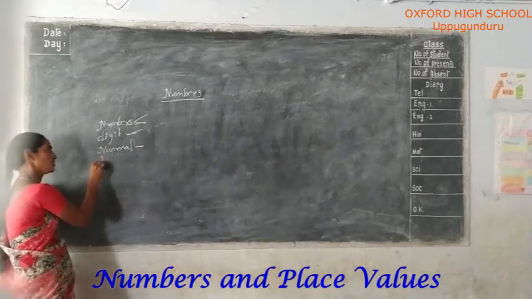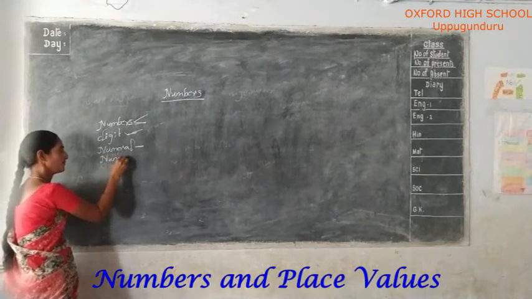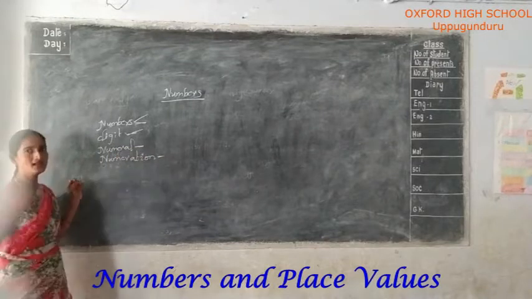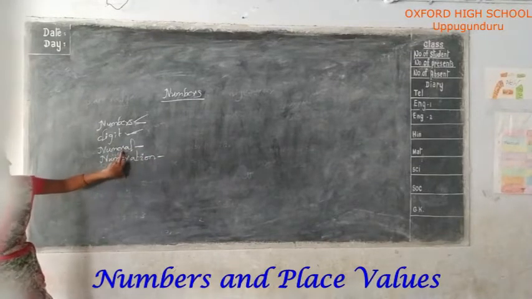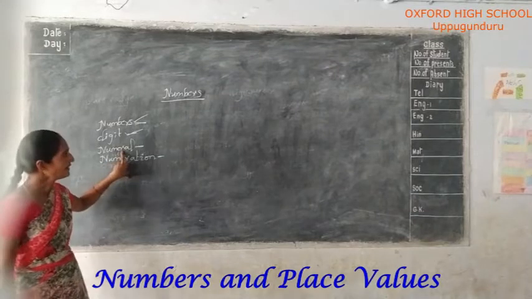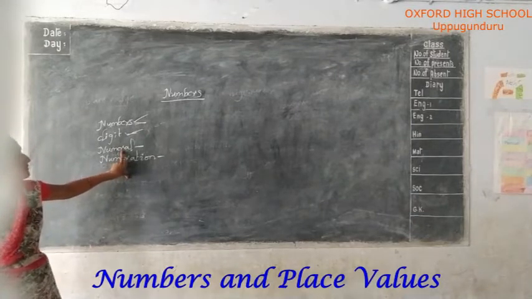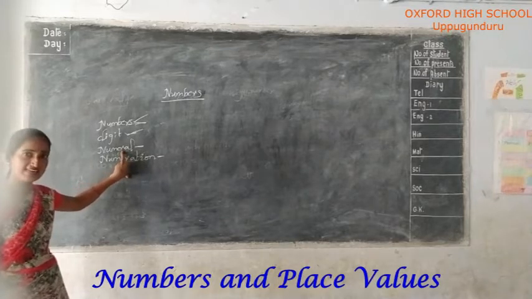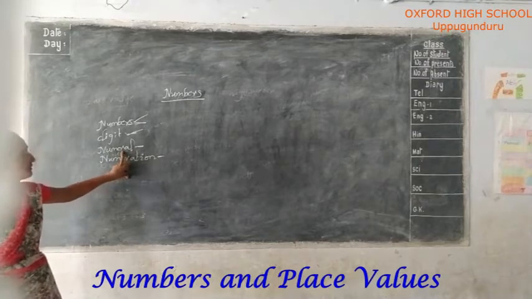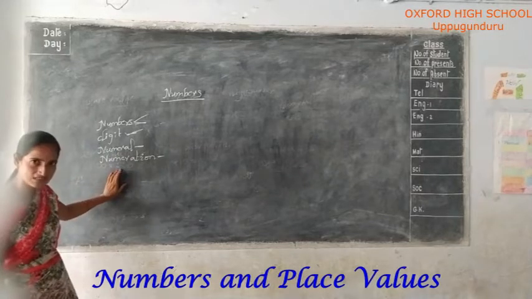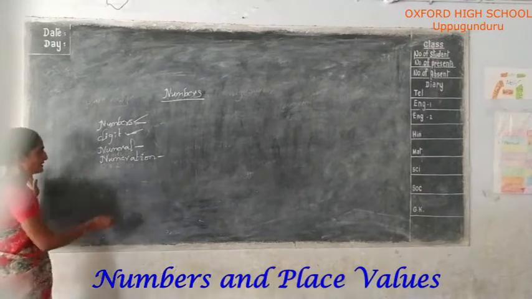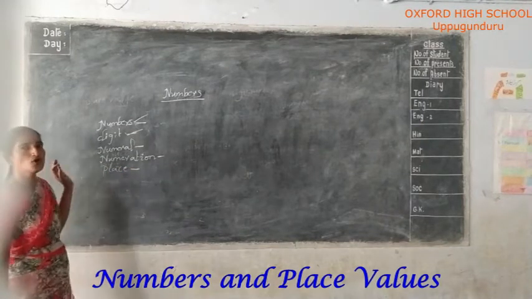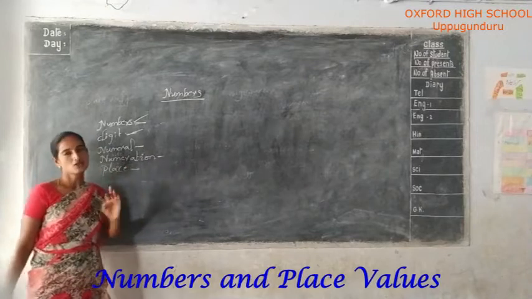Next, numeration. Writing a numeral in words is called numeration. Next, place value: the value of the digits of a number.